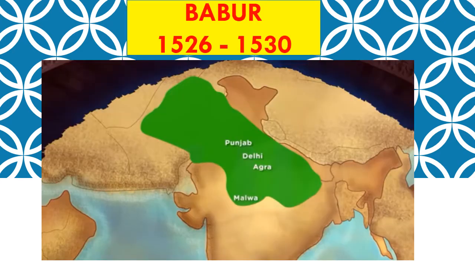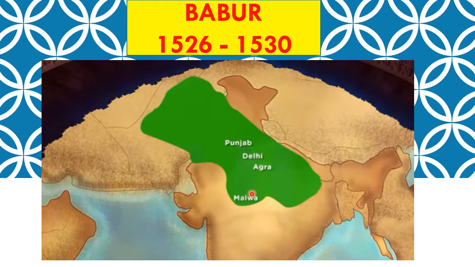Now Babur ruled from 1526 to 1530. He ruled only for 4 years and you can see the extent of his empire. He was ruler of Kabul and Kandahar. Then when he came to the Indian subcontinent, he conquered Punjab, Delhi, Agra and Malwa. So all the green part that you see was the extent of his empire.